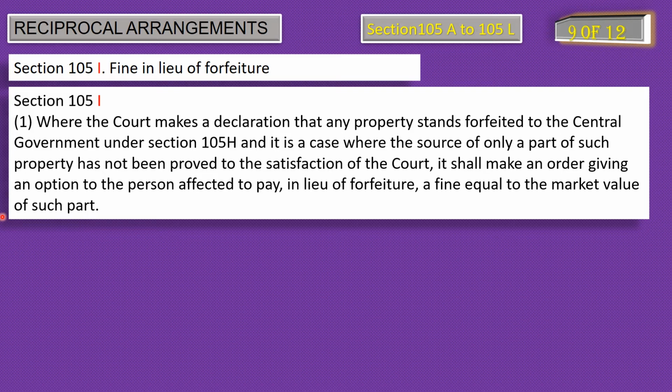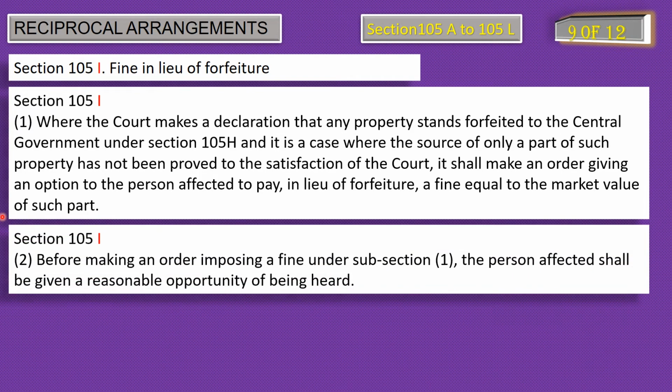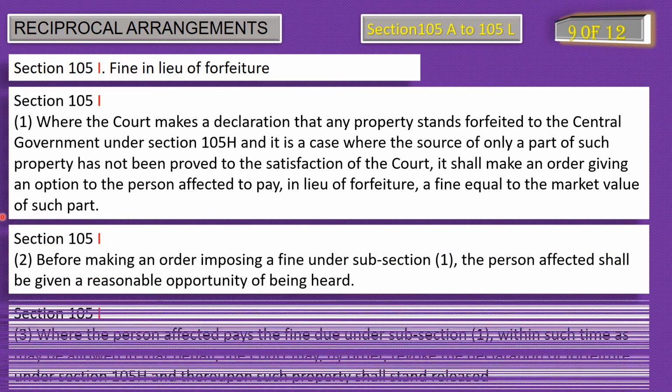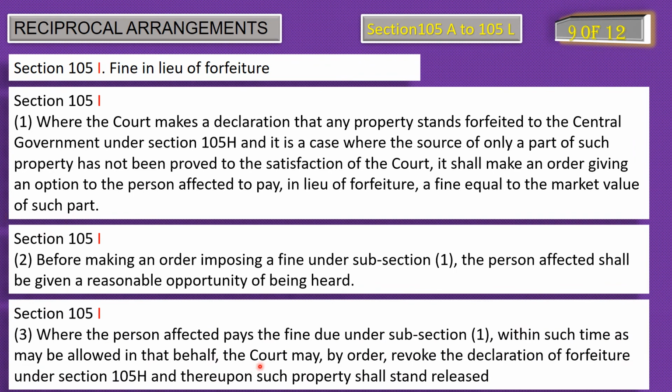Let's cover subsection 3 of section 105I, where the person affected pays the fine due under subsection 1 within such time as may be allowed in that behalf. The court may by order revoke the declaration of forfeiture under section 105H, and thereupon such property shall stand released.